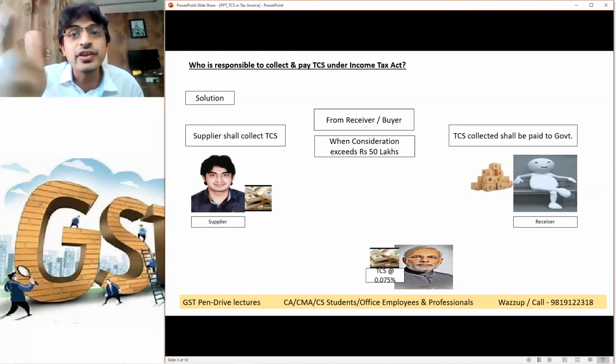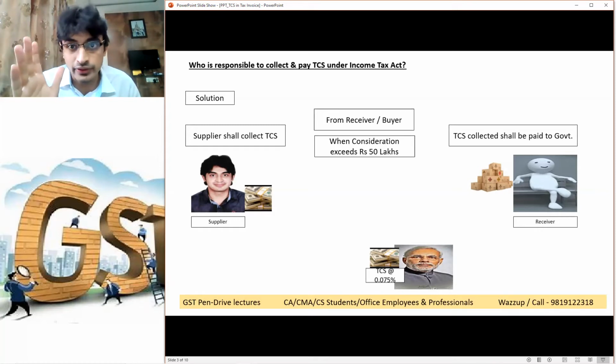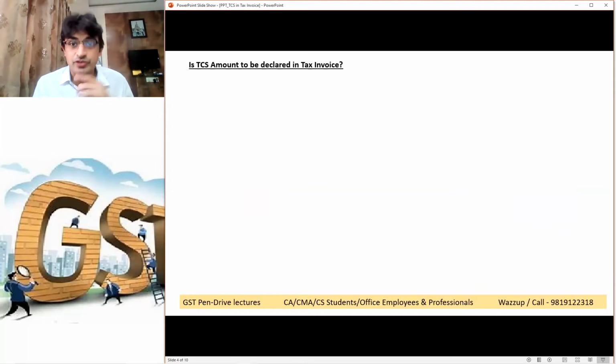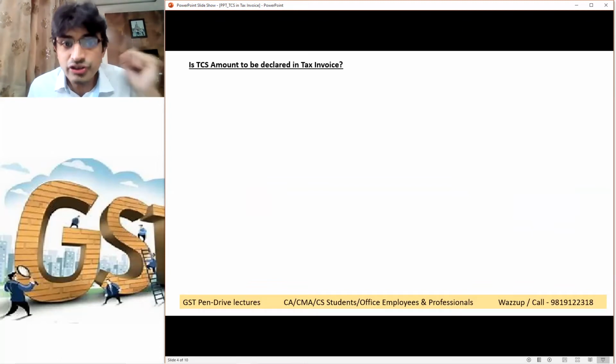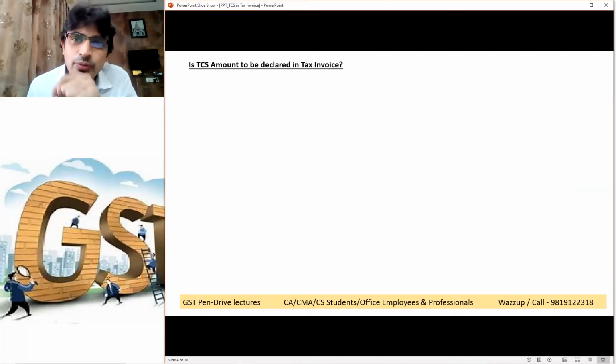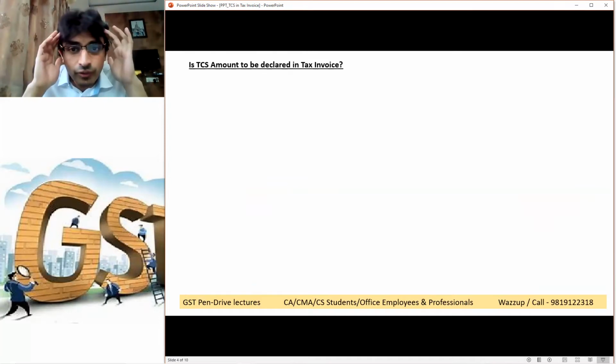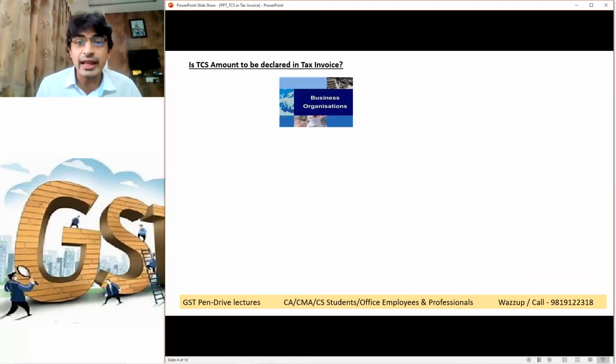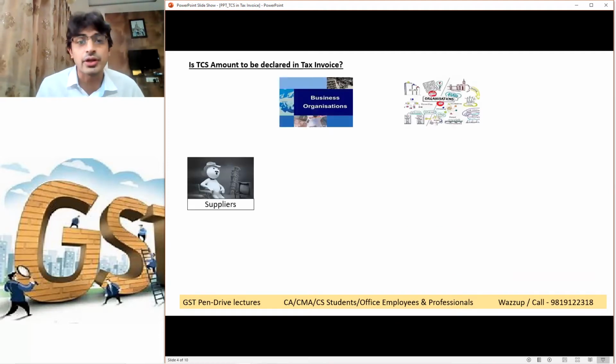What is the rate? 0.075%. Correct? Now see, is this TCS just like GST? Is this TCS amount required to be disclosed in the tax invoice? This is the query going on in business organizations. Let us see what many business organizations are currently doing, the current scenario.